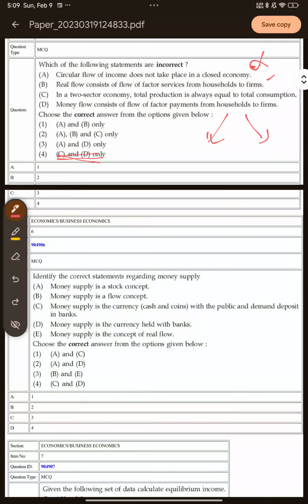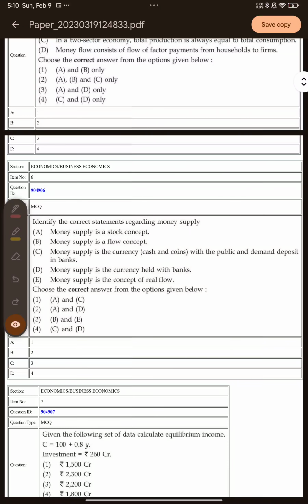I hope this is clear. And option C is also correct because it says that in a two-sector economy, total production is always equal to total consumption. So whatever is being produced by the firms is being consumed by the households. This is true for a two-sector economy. So option C is also correct, and that is why we have option D as the right answer for this question. I hope this is clear to everyone.